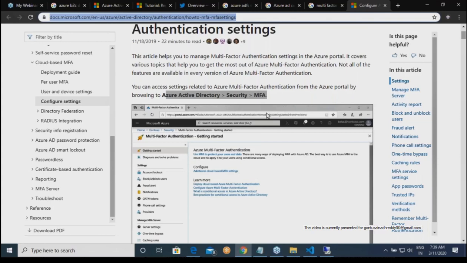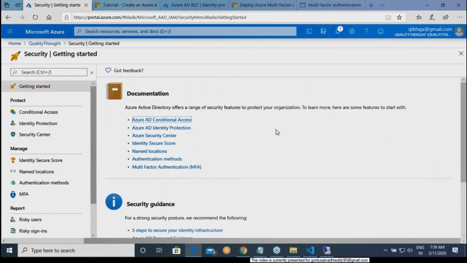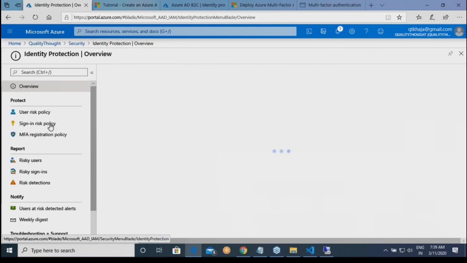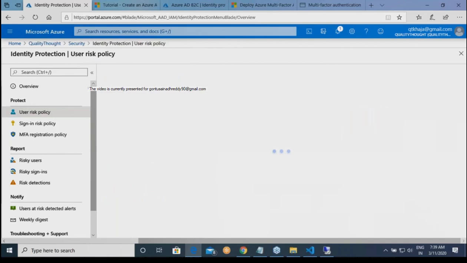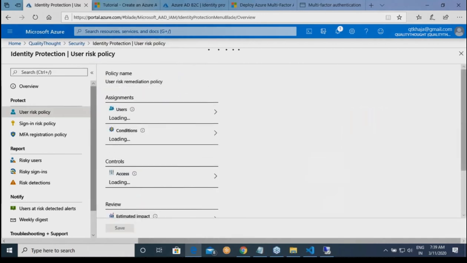So we have one last thing to be spoken of: identity protection. Remember, the Premium P2 plan has something called identity protection. In identity protection, you can define what your risk levels are. Remember, in the last class we were saying that when the risk is low or high, then give multi-factor authentication and all of that stuff. Here, see the conditions.